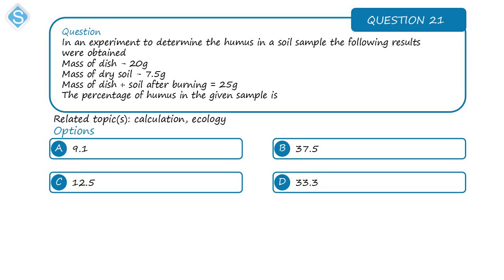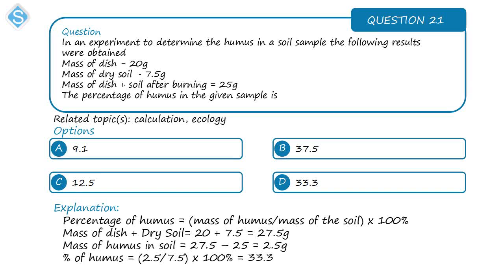Next question is a question on ecology requiring some calculation. In an experiment to determine the humus in a soil sample, the following results were obtained. Mass of dish is 20 gram, mass of dry soil 7.5 gram, mass of dish plus soil after burning is 25 gram. We have to calculate the percentage of humus in the given sample of the soil.